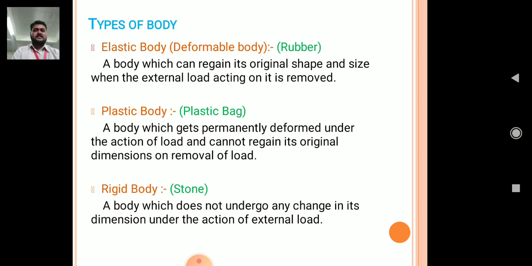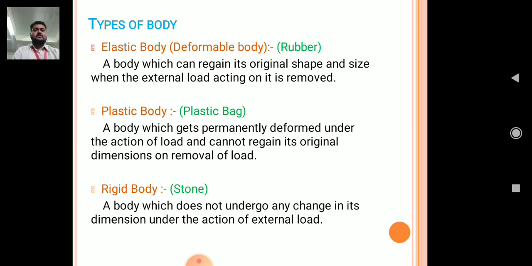Second one, plastic body. What is a plastic body? When the body gets permanently deformed, it means it cannot regain its original shape and size even after the removal of load. For this, I will give the example of a plastic bag. As you know, when we pull a plastic bag on both sides and remove that force, the plastic bag cannot regain its original shape and size. It means that the plastic bag is a plastic body.